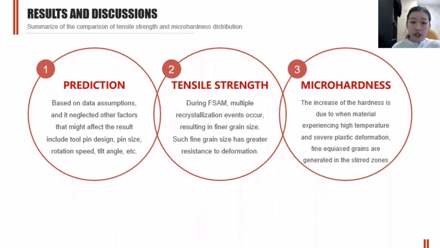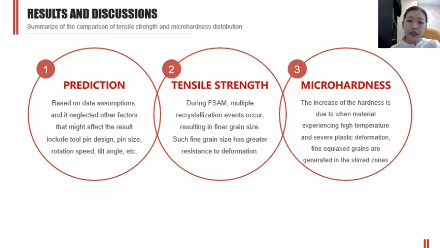Summary for the comparison. This is just a prediction and it ignores other factors that might affect the result, including the two pin design, the pin size, the rotation speed, and others. For the tensile strength, the prediction for why it will increase after FSAM is because during FSAM, multiple recrystallization events occur, resulting in finer grain size, and the fine grain size has greater resistance to deformation.